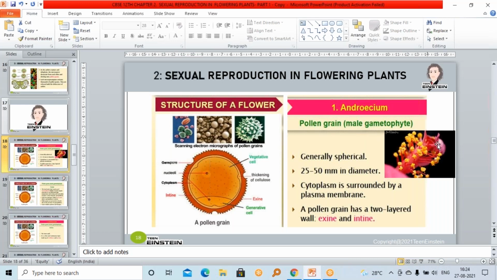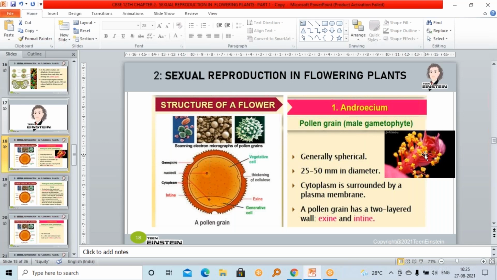Listen carefully. Pollen grains are the male gametophyte. This is the male part, which fuses with the female part. Have you seen pollen grains? Here you can see the hibiscus flower. See this yellow part, which is the anther.